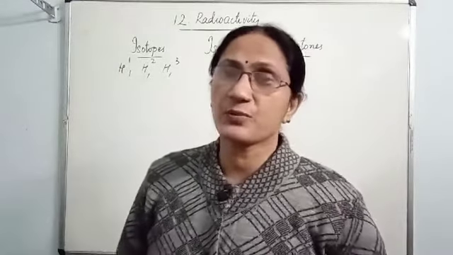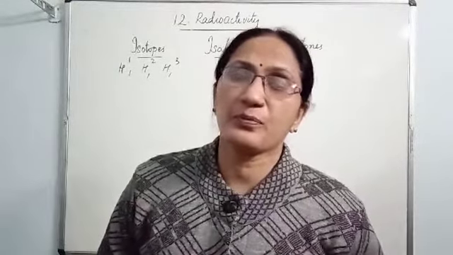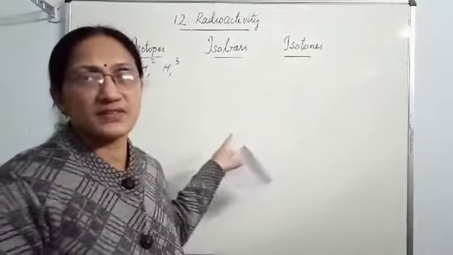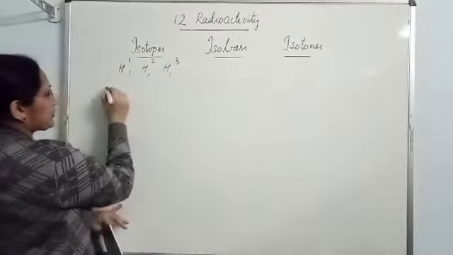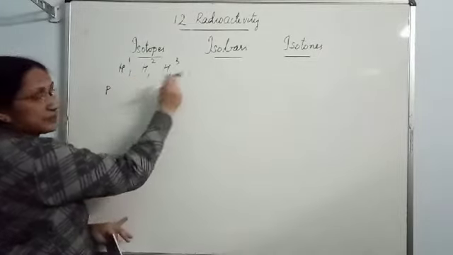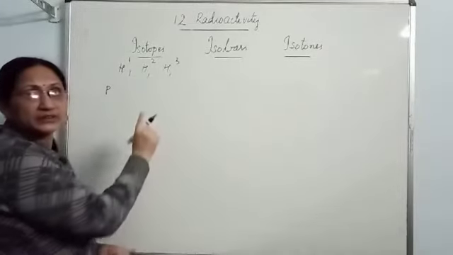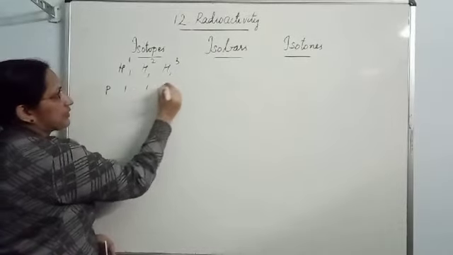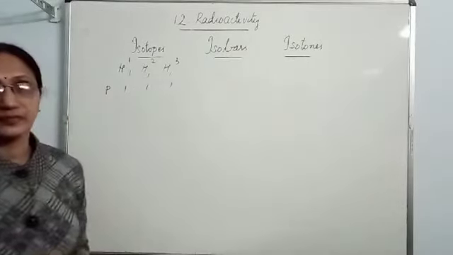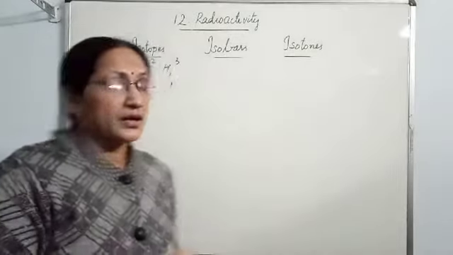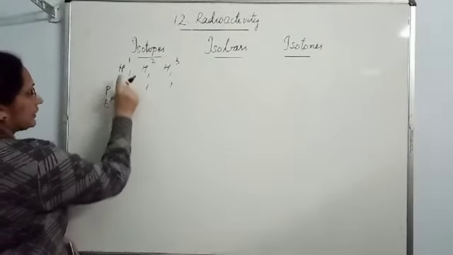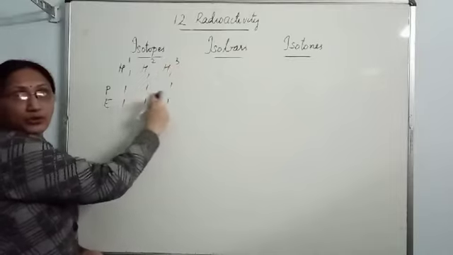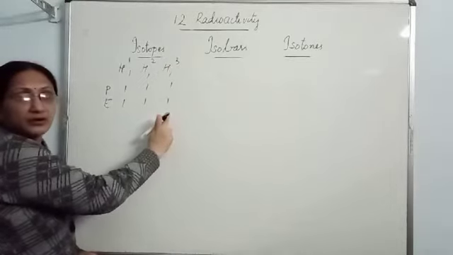In isotopes, how are the numbers of protons, electrons and neutrons? Let us see the same example. Let us see how many protons are there in these 3. Proton number is the atomic number. So, in all these 3, 1 proton is there. Electron number is also 1 here, and here also 1 electron. Proton number and electron number are always the same.